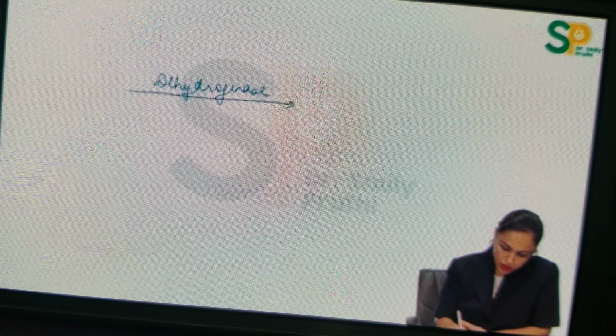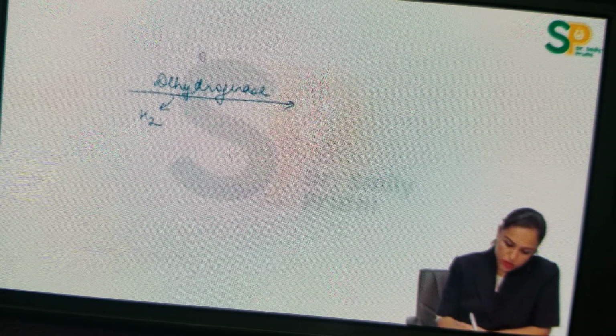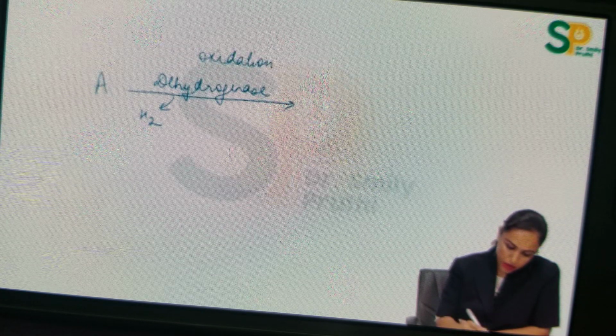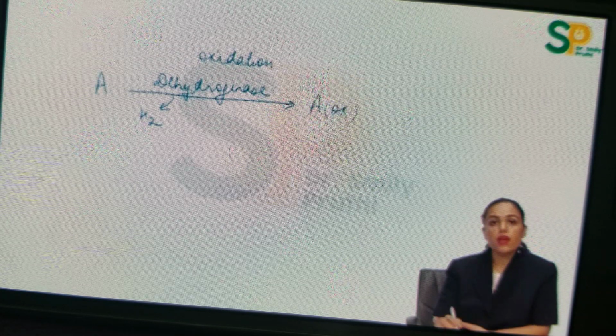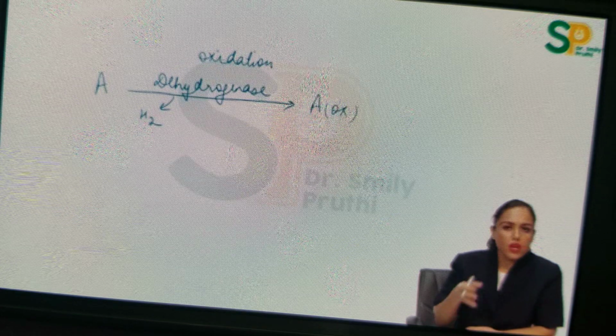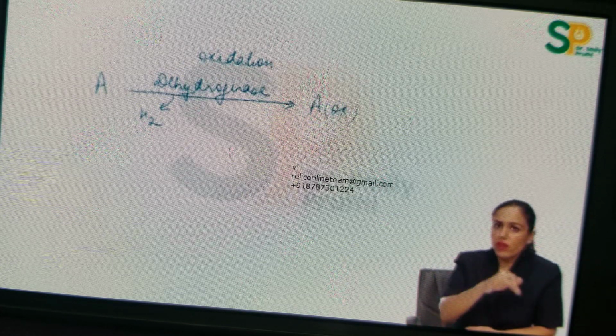Dehydrogenase means there is removal of hydrogen. Removal of hydrogen means oxidation. So oxidation is occurring. Let's say compound A gets converted to its oxidized form, right? So here hydrogen is getting removed. This hydrogen, when it is getting removed, it is not simply thrown into the medium. Some molecule will come here to take this hydrogen, right?